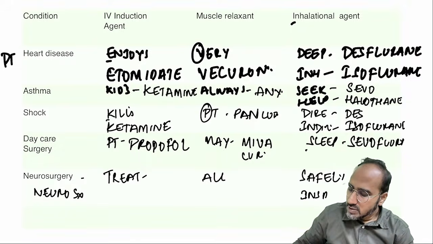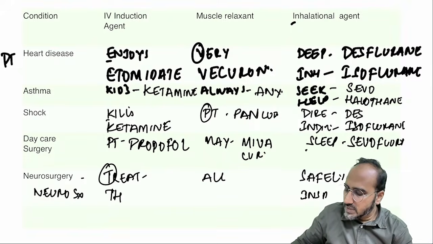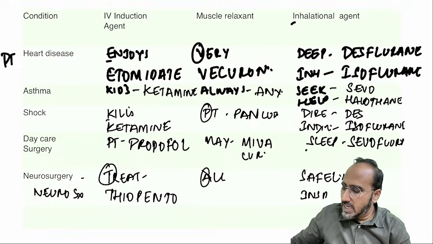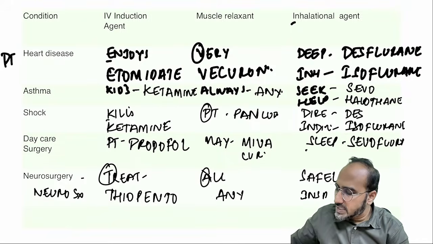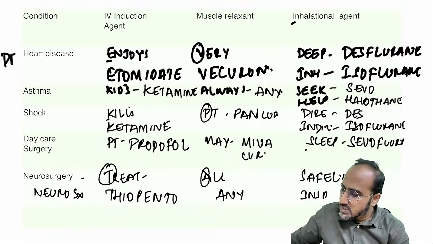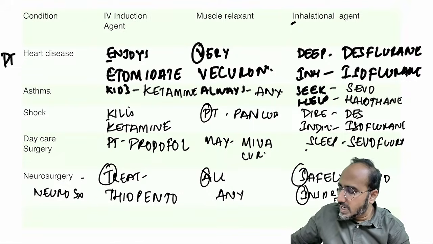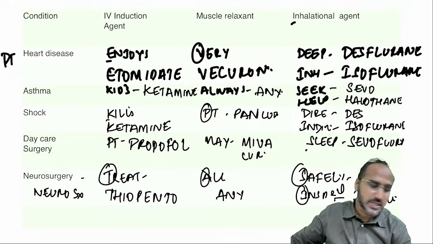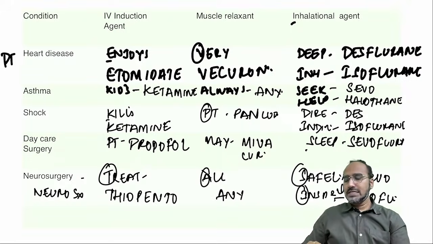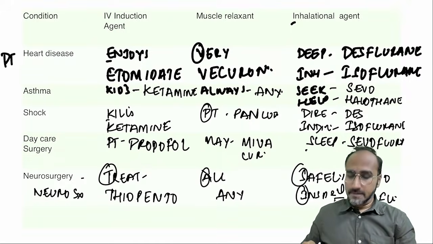Okay. So what is the IV induction agent? With T, thiopentone. Okay. Muscle relaxant, any muscle relaxant could be given. An inhalational agent, best is sevoflurane, and the second best is what guys? It starts with isoflurane as the second best. Basically guys, this is the mnemonic for what? This is the mnemonic for the whole general anesthesia.